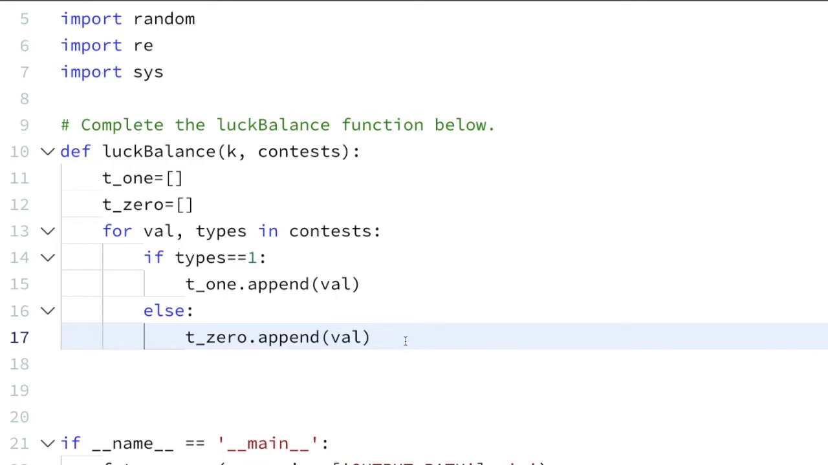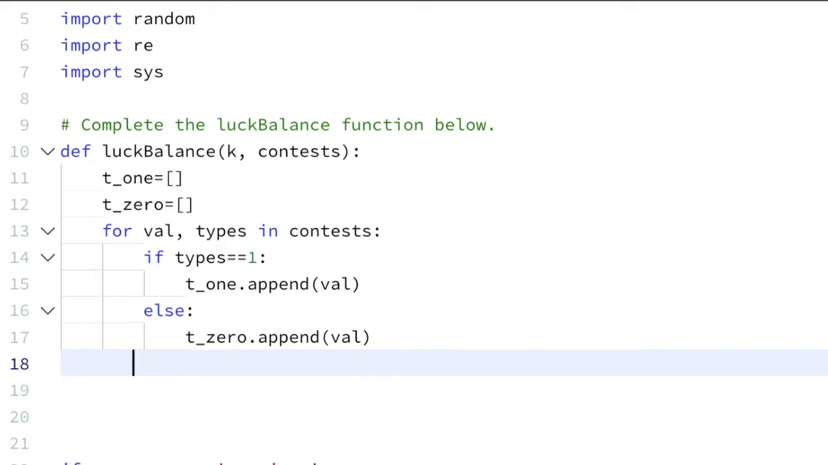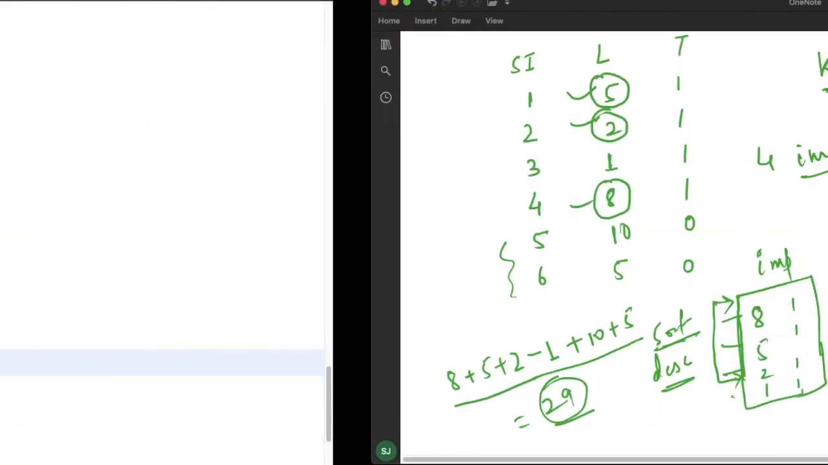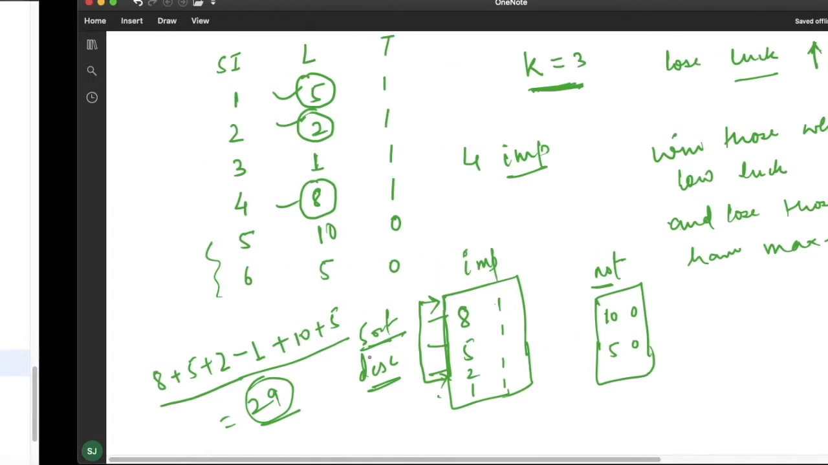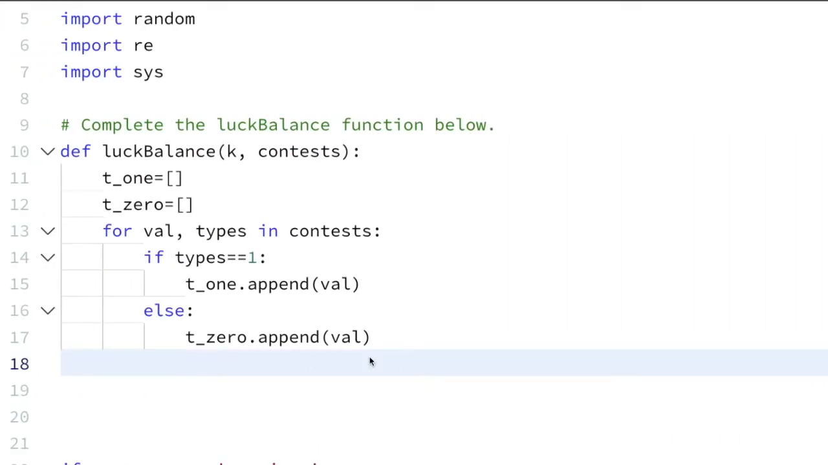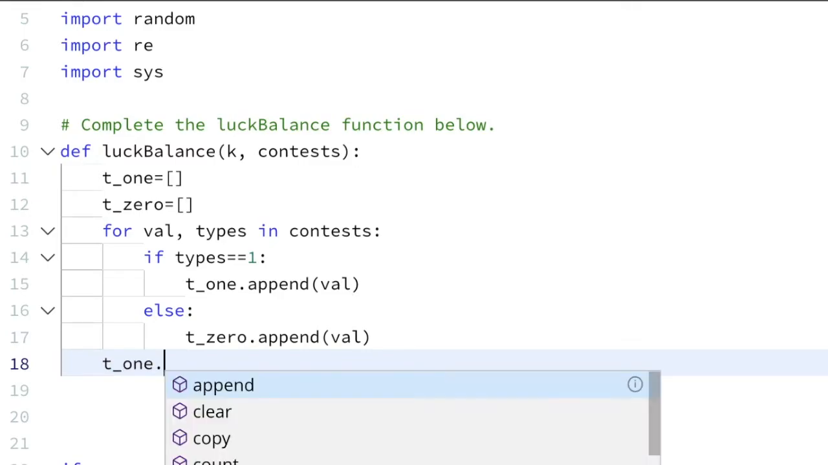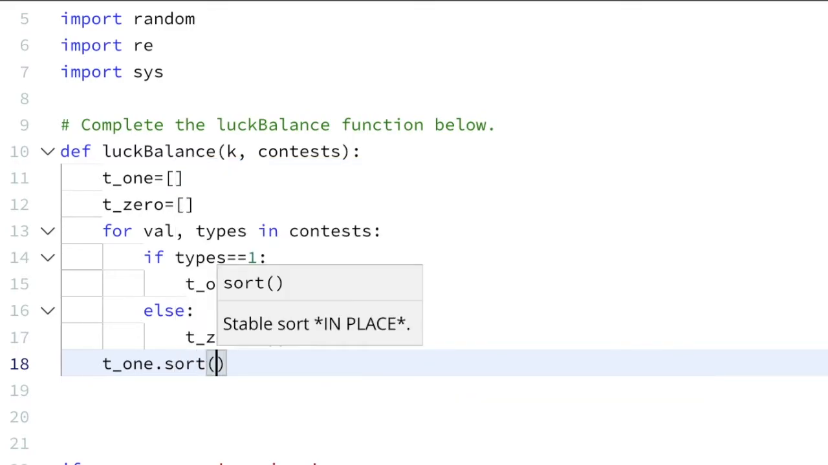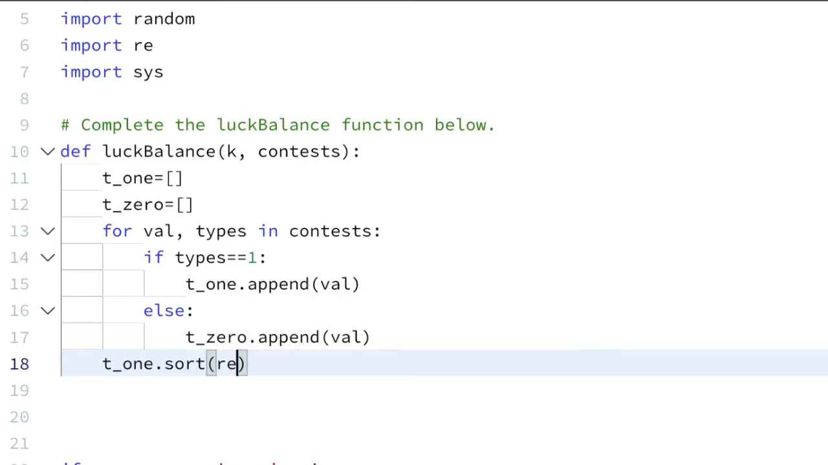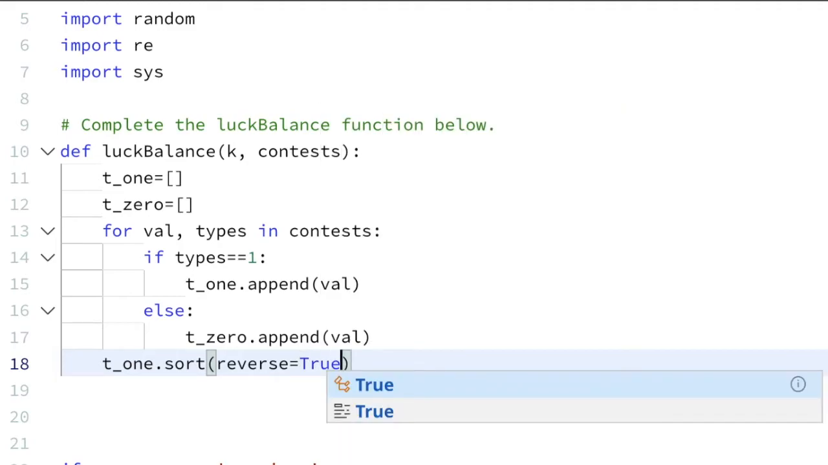The next thing is we have to sort this. We will sort this important one in decreasing order. So t of 1, the important one, dot sort, but we have to sort this in descending order. So for that, reverse equal to true. So it will sort in decreasing order.